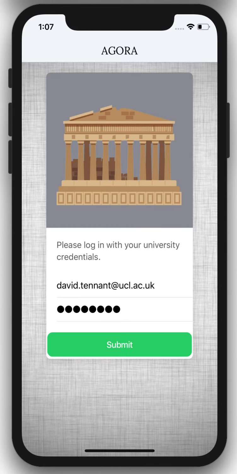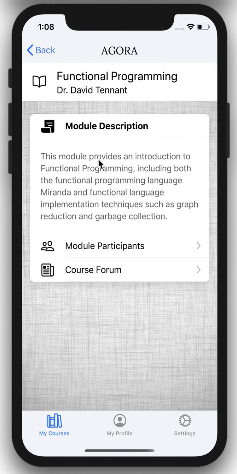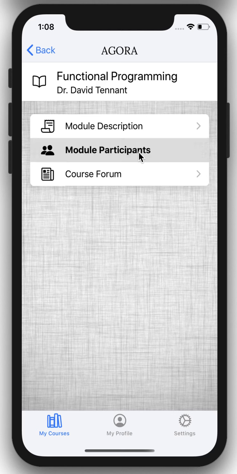I'll now demonstrate the app features from the role of an academic. Right now the app is in light mode. You can see here you put in your university credentials, submit. Here you've logged in. Here you can see all the courses that you're enrolled for. If we click one, we can see the module description here, which we can toggle. We can see the module participants.